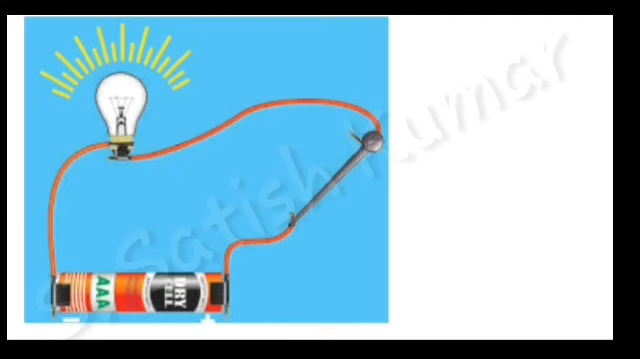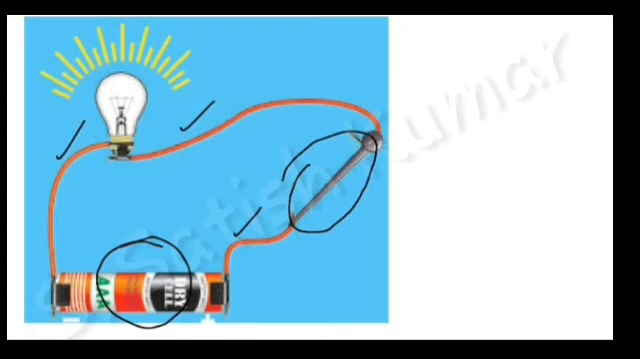This is the experimental setup to show the electrical conductivity of materials. Here I have a simple circuit with a battery, connecting wires which are made with copper, and initially we have to leave some gap here, and this is the bulb attached to the circuit.